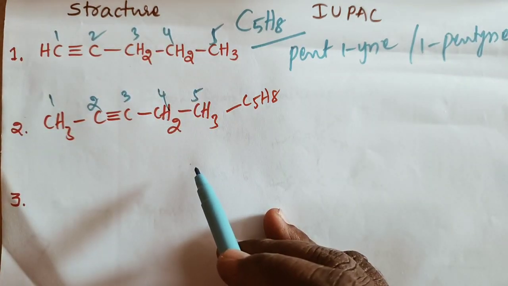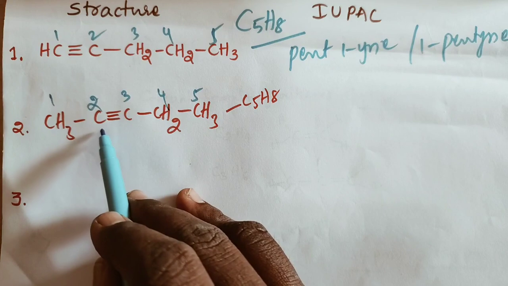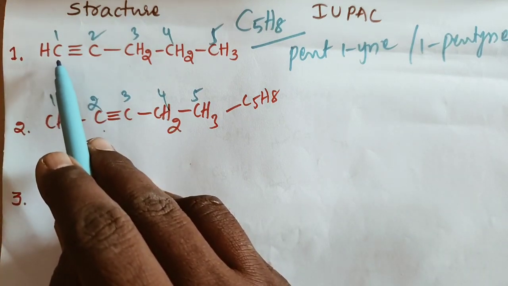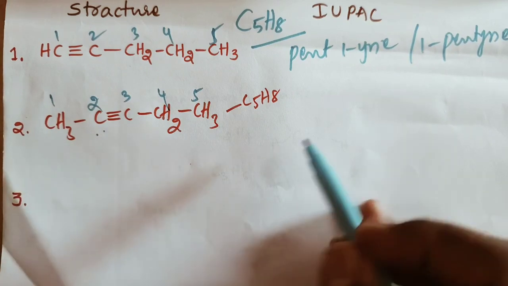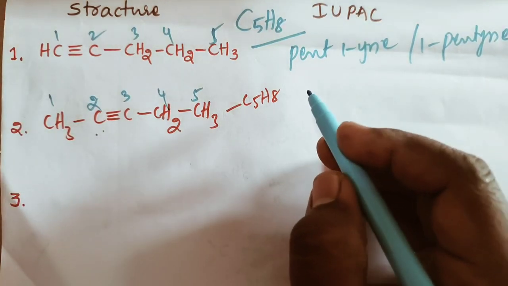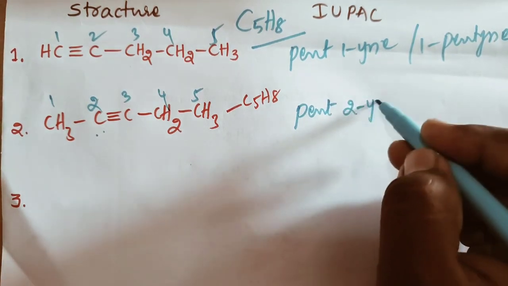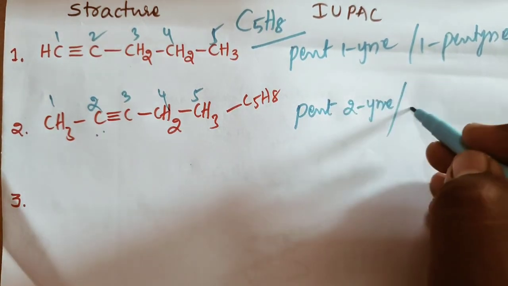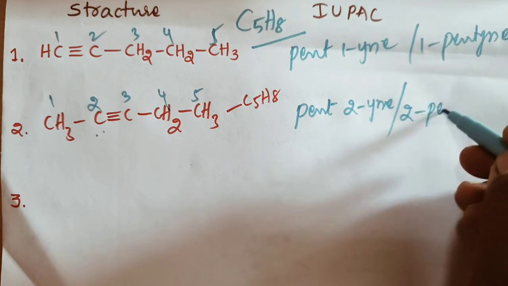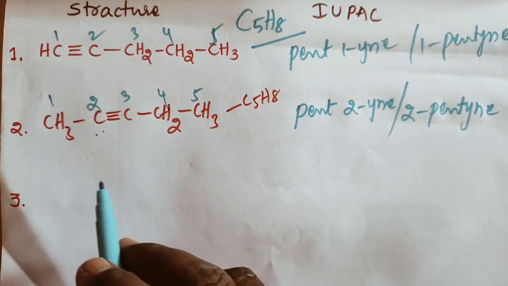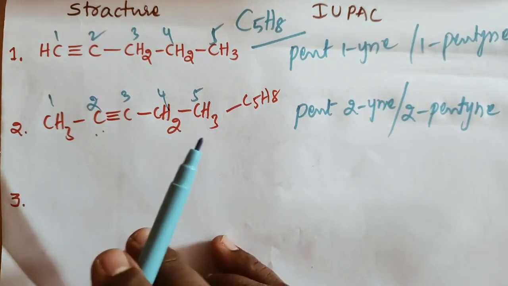5 carbons, but the triple bond is in which position? Second position. But in the first one, the first position. First position in this, second position in this. So write the name of this compound: pent 2 ine or 2 pentyne, 2 pentyne.